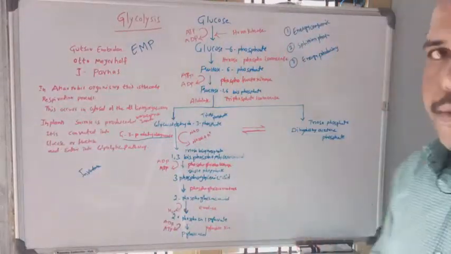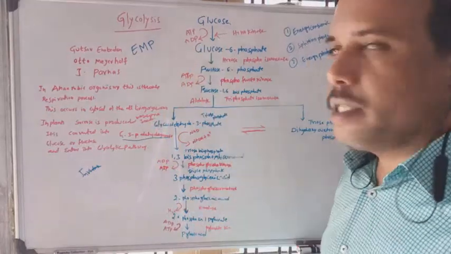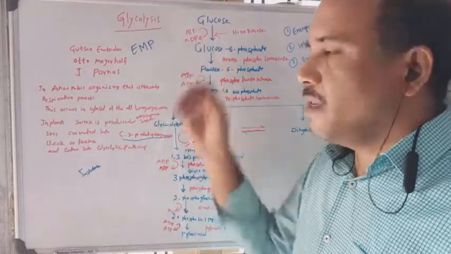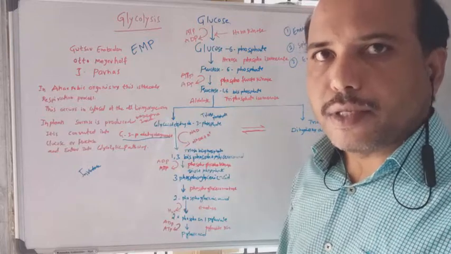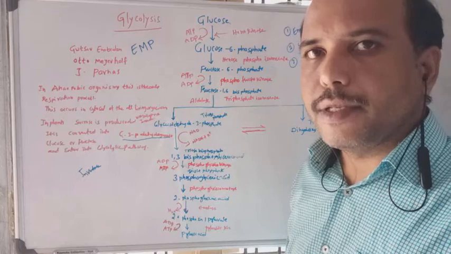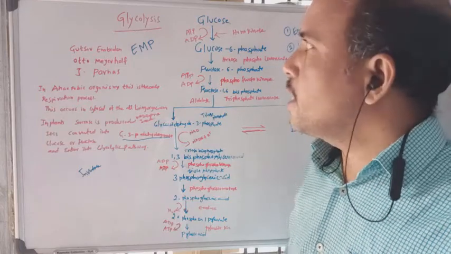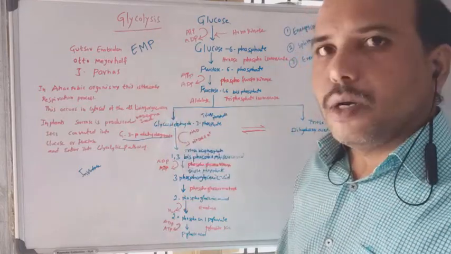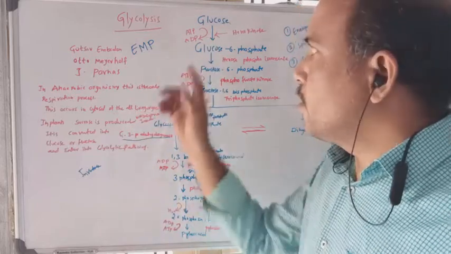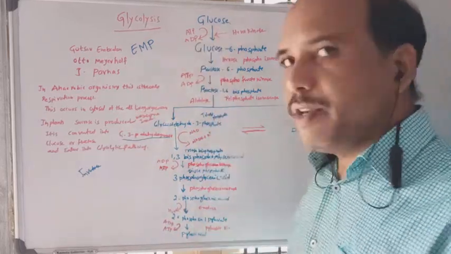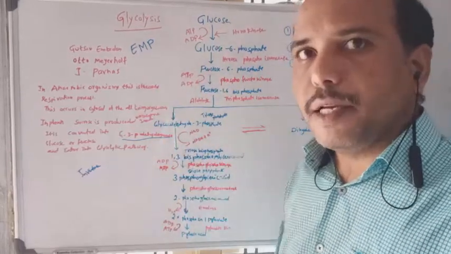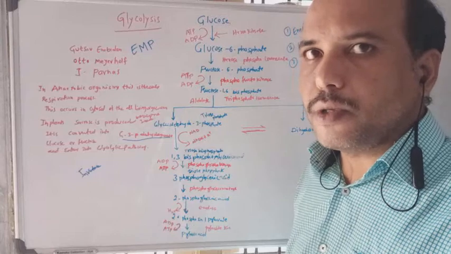Hello everyone. In this video, we discuss the glycolysis process. First of all, what is meant by glycolysis? Glyco means sugar. Lysis means breaking down. Breaking down of glucose, the pathway in which glucose is converted into pyruvic acid in several steps, and that's why it is called the glycolysis process.